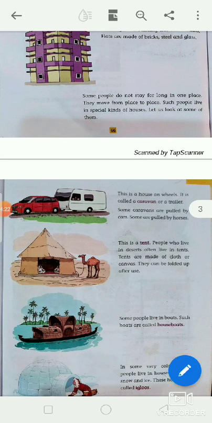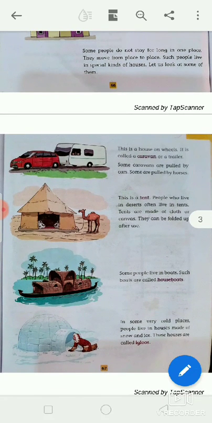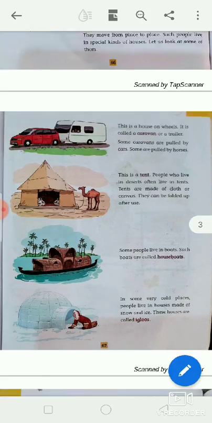What is this picture? This is a caravan. This is a house on wheels. It is called a caravan or a trailer. Some caravans are pulled by cars. Some are pulled by horses.